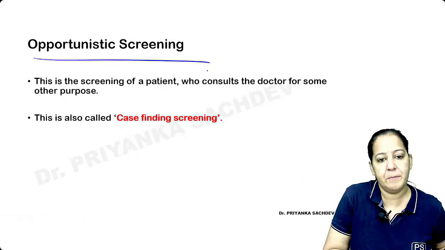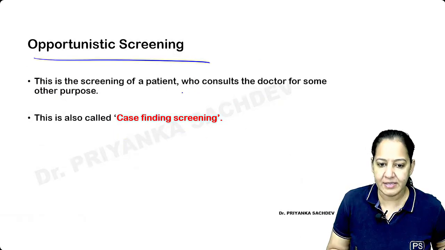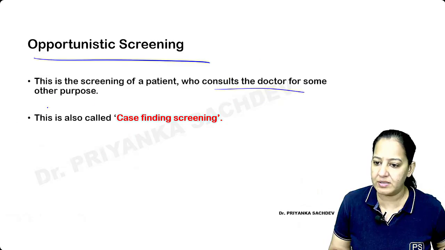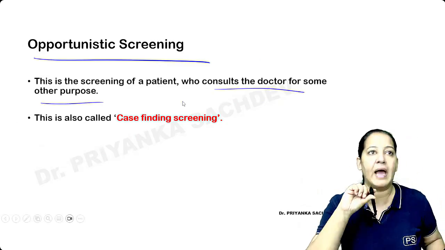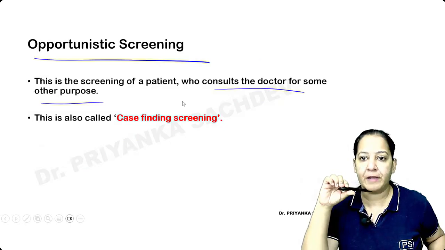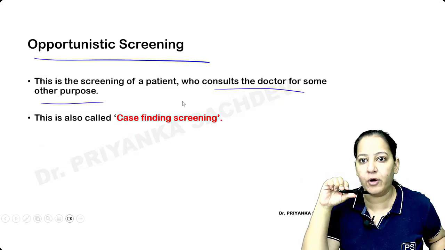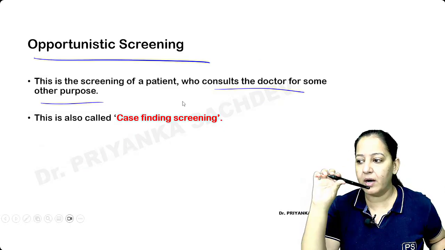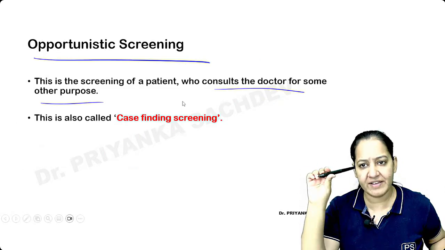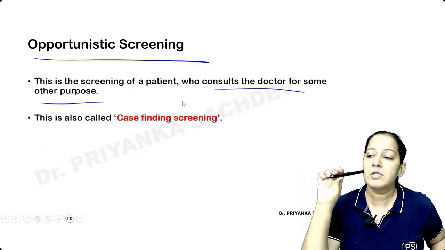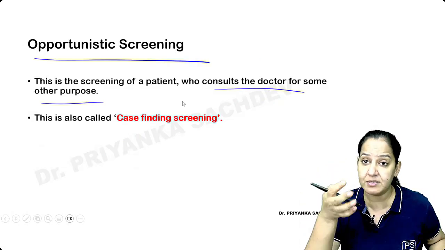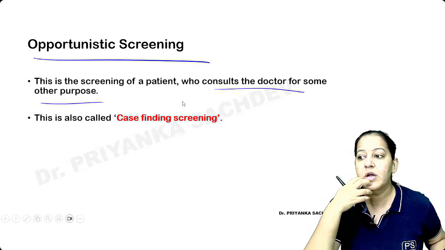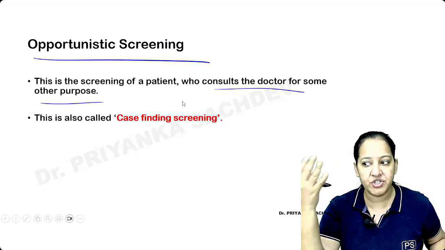And opportunistic screening is the screening of a patient who consults the doctor for some other purpose. You are taking advantage of the opportunity. For example, I'm a gynecologist and a lady is coming to me with some complaint. She's having some gynec problem or some obstetric thing. She's pregnant, right? So I will deal with that complaint. But I find the lady is very obese and she is diabetic also. She is hypertensive also. So I'm afraid that in future she may have ischemic heart disease.